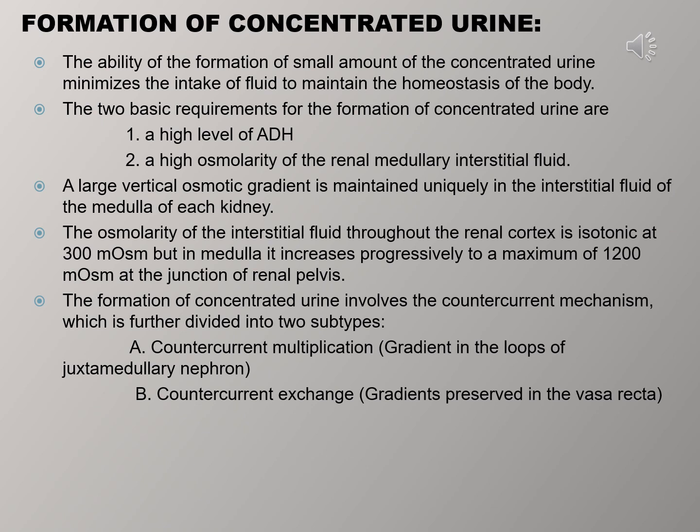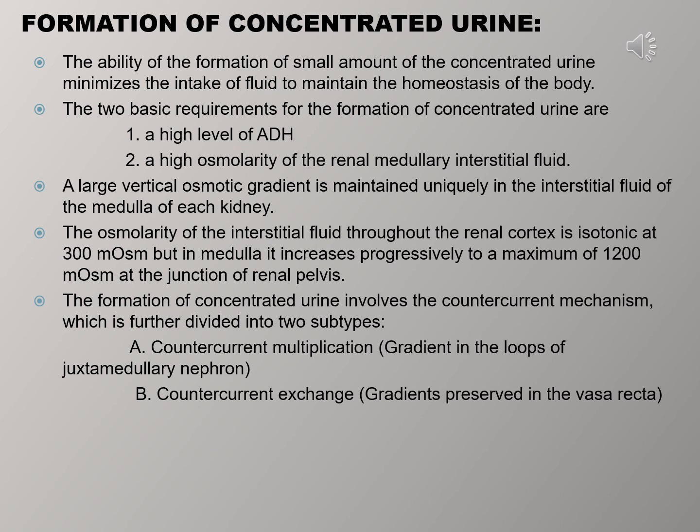Then, the formation of concentrated urine. The ability to form a small amount of concentrated urine minimizes the intake of fluid needed to maintain the homeostasis of the body. The two basic requirements for the formation of concentrated urine are a high level of ADH hormone and a high osmolarity of the renal medullary interstitial fluid. A large vertical osmotic gradient is maintained uniquely in the interstitial fluid of the medulla of each kidney. The osmolarity of the interstitial fluid throughout the renal cortex is isotonic at 300 milliosmol, but in the medulla it increases progressively to a maximum of 1200 milliosmol at the junction of the renal pelvis.